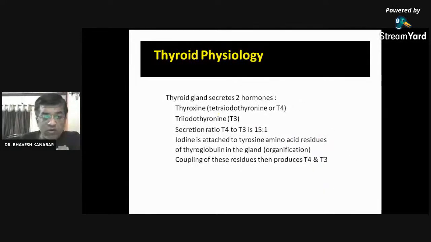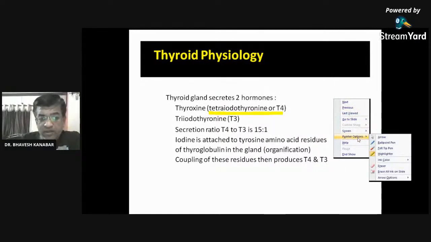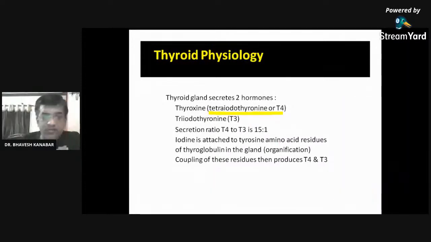So thyroxine is tetraiodothyronine or T4. Let me change the color of this, pointer option, ink color. Okay, yes. So that is known as T4, and triiodothyronine is T3. Our today's topic will focus on T4 and T3 and the drugs related to T4 and T3. The secretion ratio of T4 to T3 is 15:1.